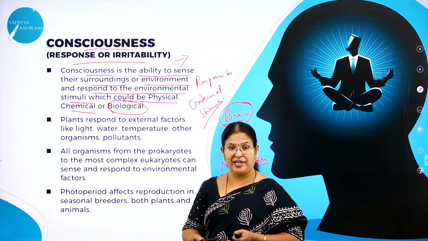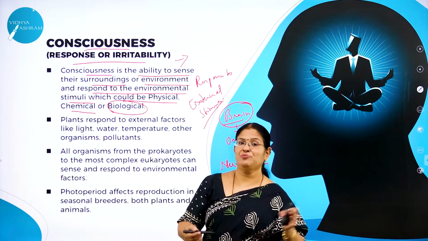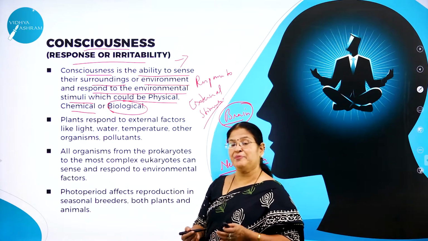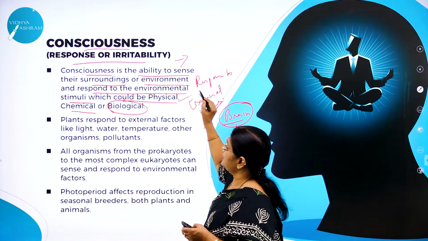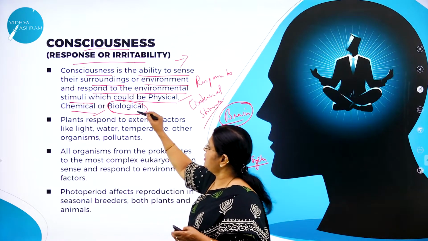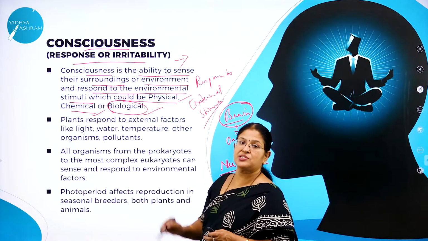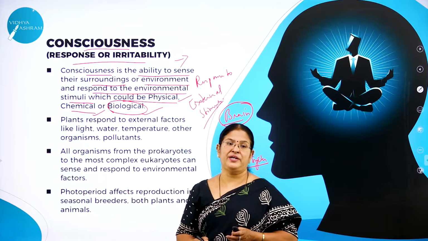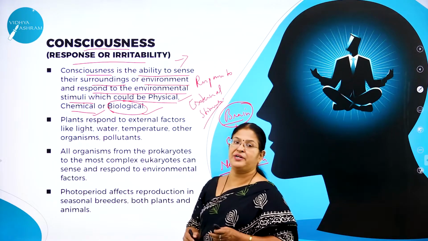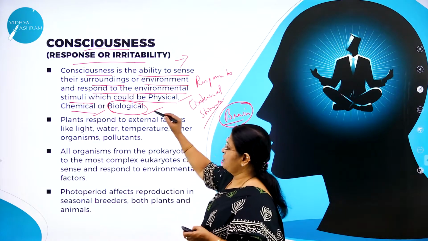You just come across a tiger. Do we go in front of a tiger? We know it is a very dangerous animal and it is going to kill us. So we move away from the tiger. That means to say what? Biological stimuli. It might be physical or chemical or biological stimuli, right? So consciousness is the ability to sense the surroundings or environment and respond to the environmental stimuli, which could be physical, chemical or biological.